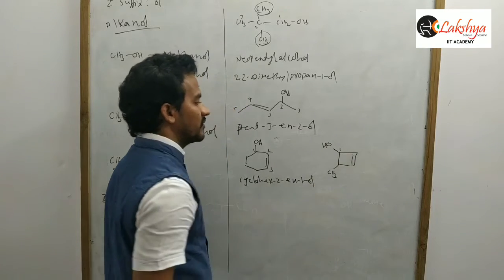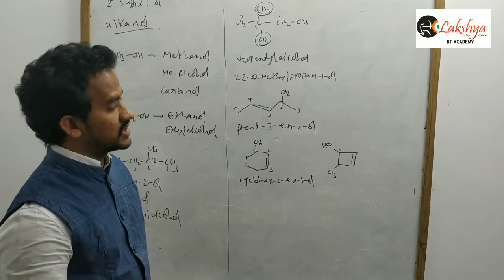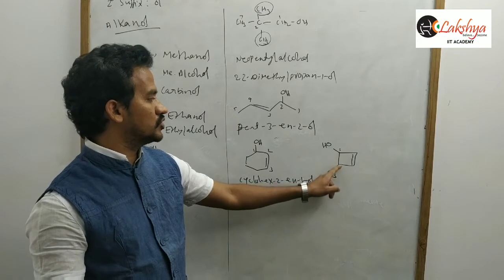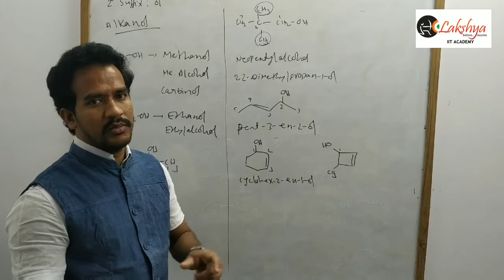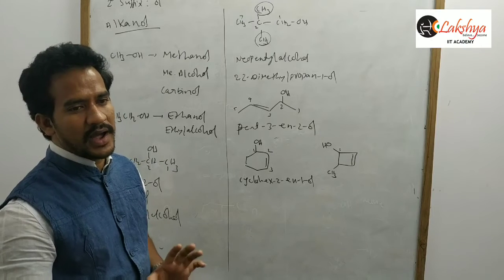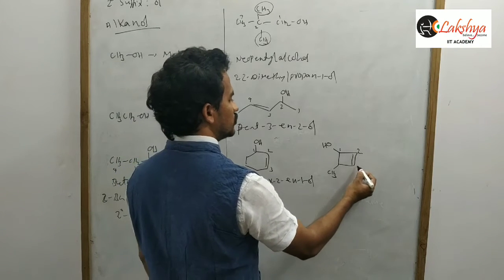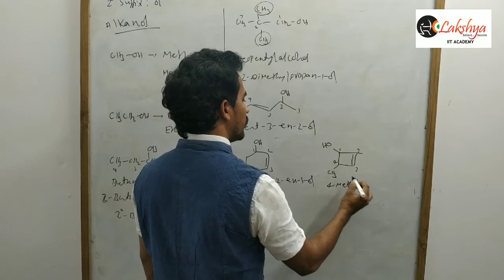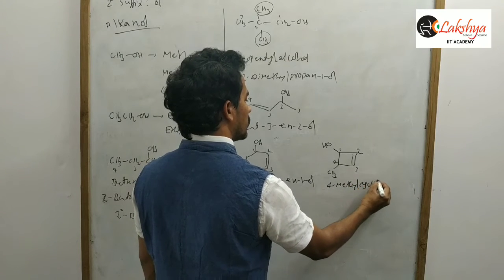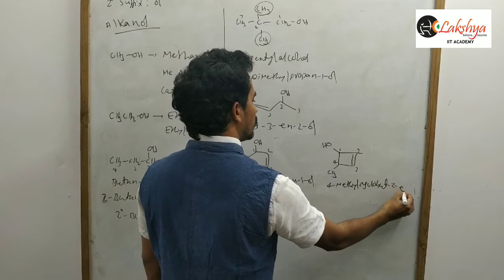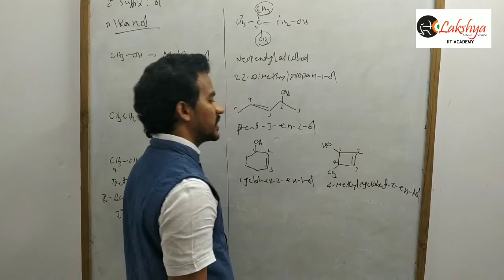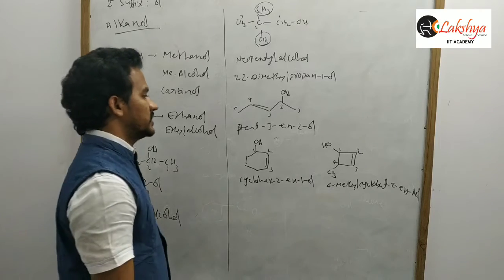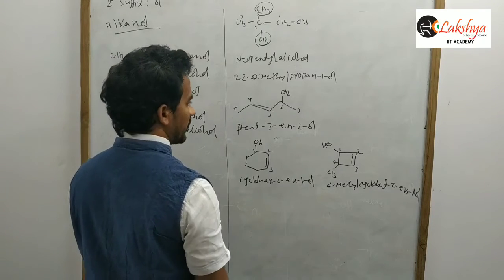So first we have to start the numbering from the OH carbon, and next the double bond gets the number 2, and then the substituent also gets the number 2. 1, 2 or 1, 2. Here between the double bond and the substituent, the double bond gets the higher priority. So here 2, 3, 4. That means 4-methyl cyclohex-2-en-1-ol. So that is the IUPAC name of the organic compound.